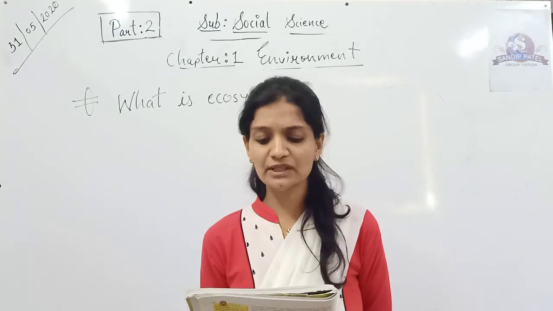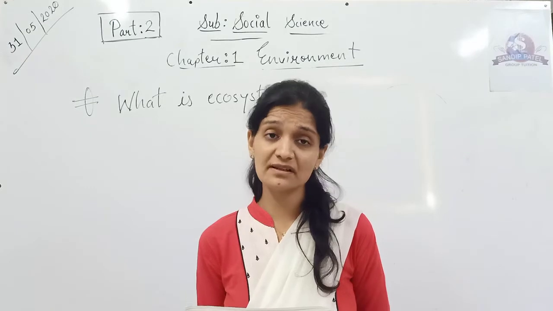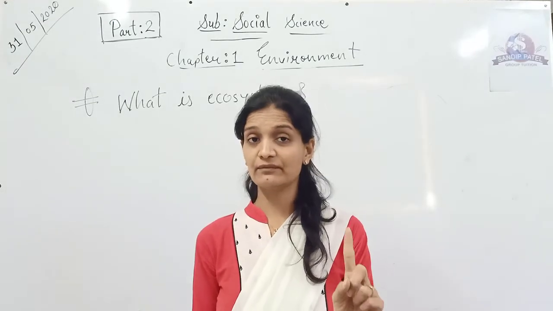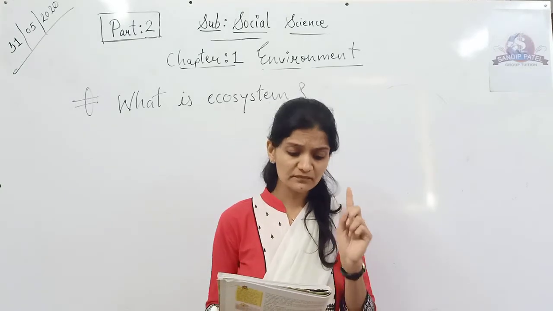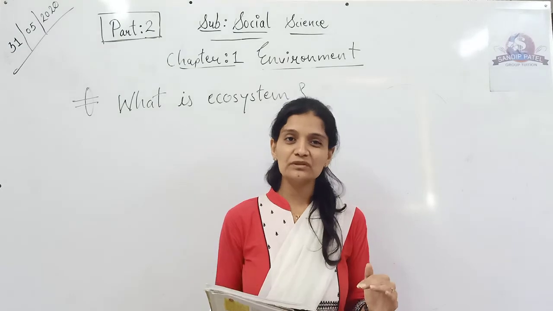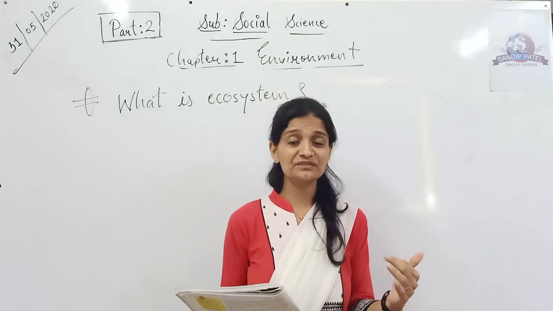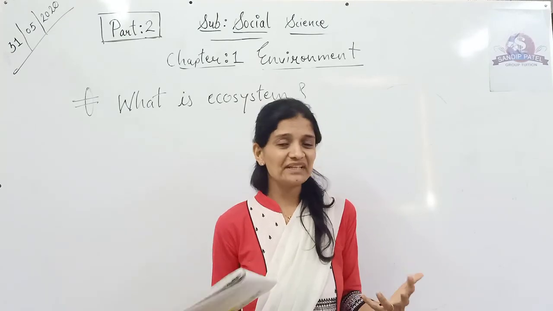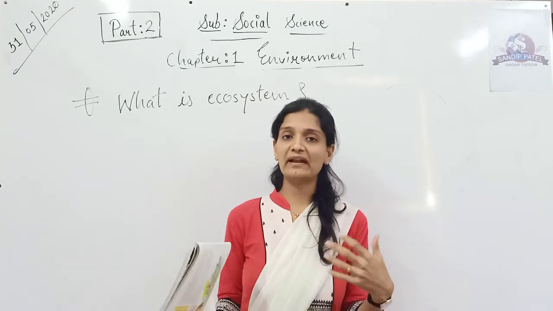All plants, animals and human beings depend on their immediate surroundings. Often they are also interdependent on each other. See, a very nice word they have used here, interdependent. Animals, humans, plants, trees, they all are interdependent. Why? Because we eat vegetables and fruits. We are depending on trees.